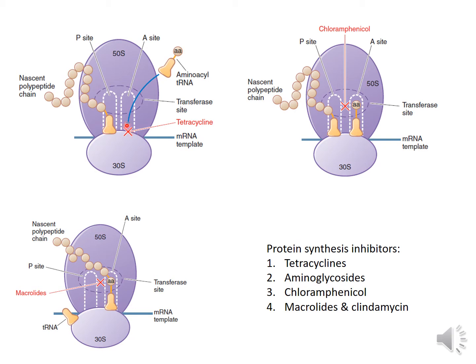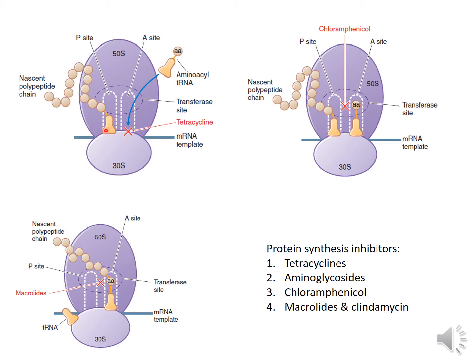The A site accepts amino acyl tRNA according to the codon on the mRNA, while the P site has attached the nascent polypeptide chain. So during protein synthesis, the new amino acyl tRNA first binds to the A site according to the codon on the mRNA template.